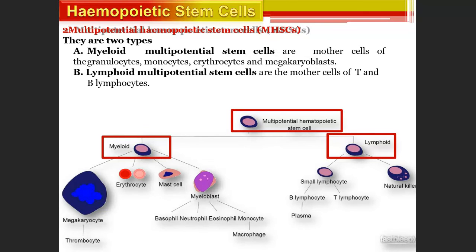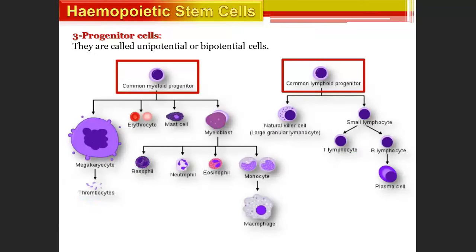There are two types of multipotential hematopoietic stem cells. And progenitor cells. So progenitor cells are common myeloid progenitor and common lymphoid progenitor, and from there the different types of cells are found: megakaryocytes, erythrocyte, mast cells. So these are progenitor cells.